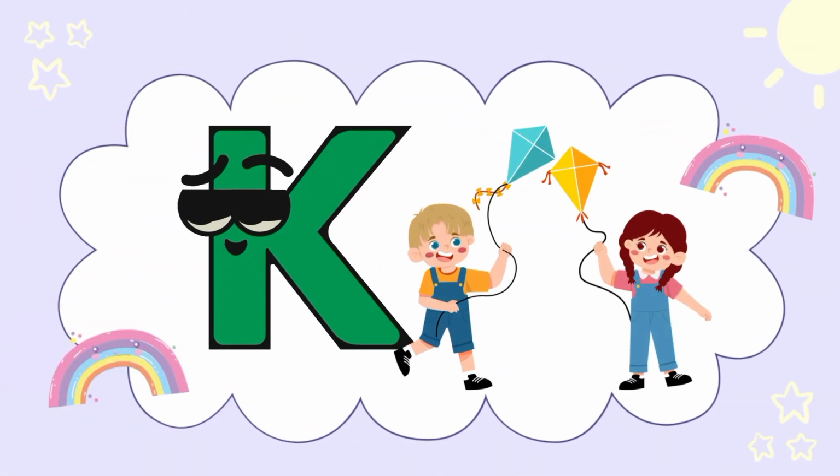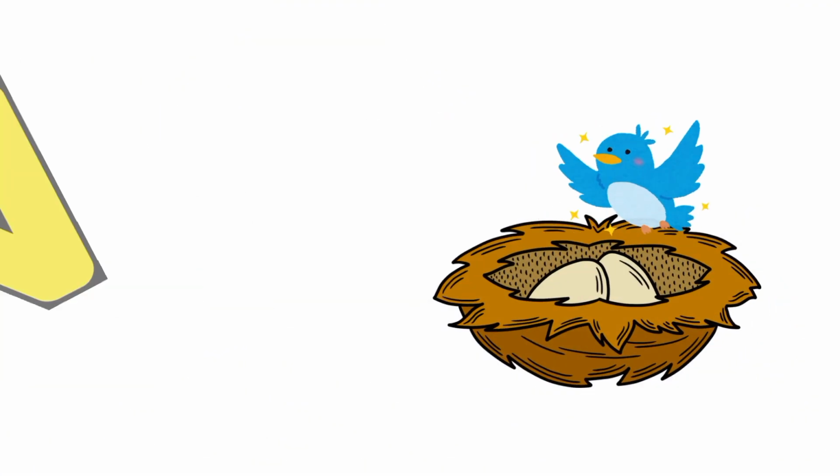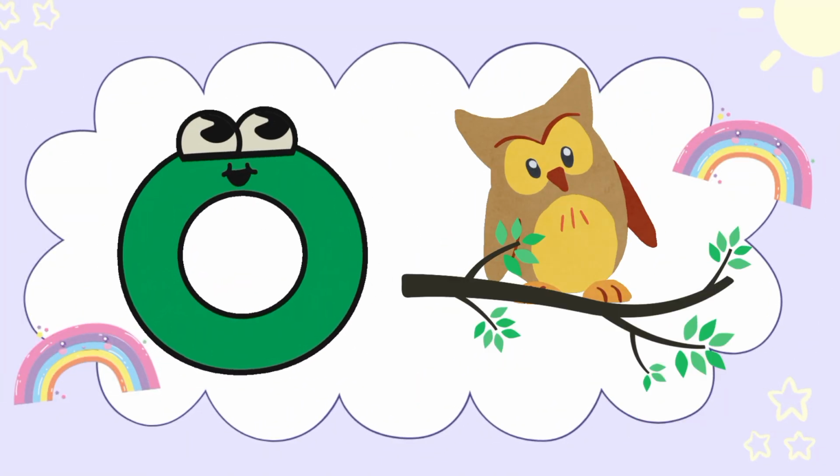K is for kite, kite. L is for lion, lion. M is for monkey, M, monkey. N is for nest, N, nest. O is for owl, owl.